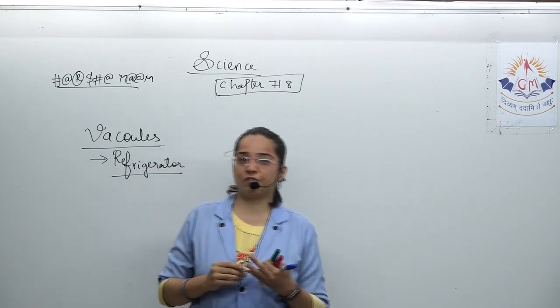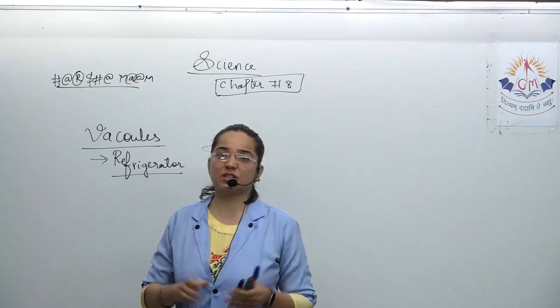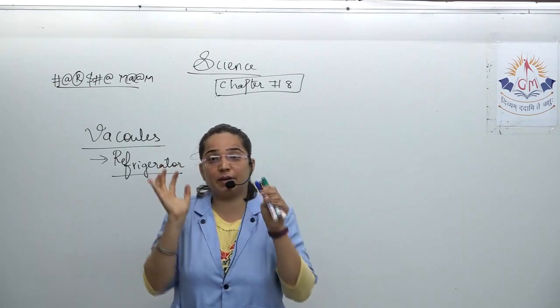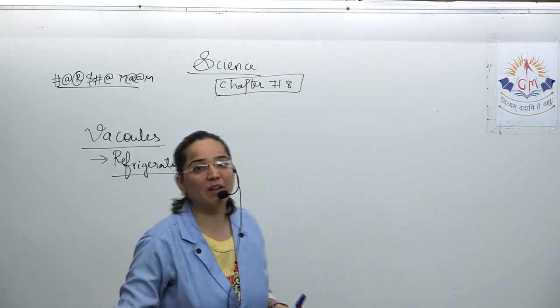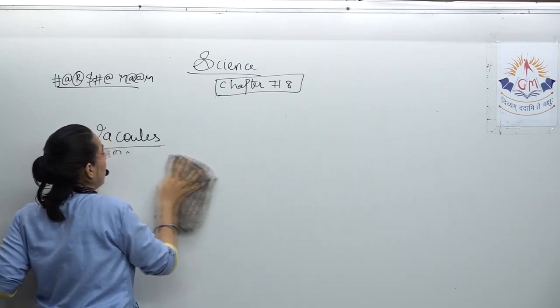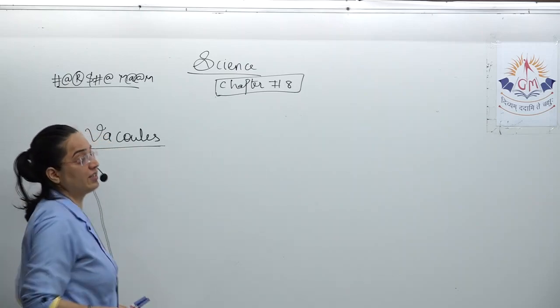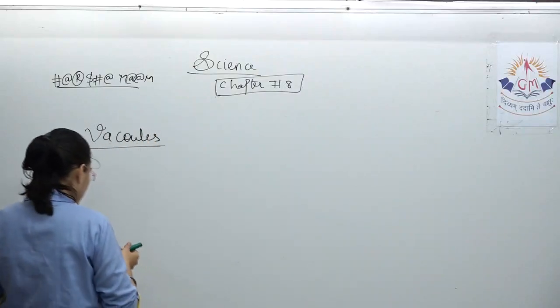What is the function of a refrigerator? Whatever food is made or processed, it is stored so that it can be used for a long duration of time. Same is the function of a vacuole. So as we have refrigerators at our home for storing,